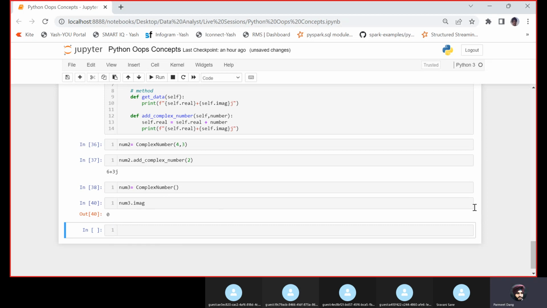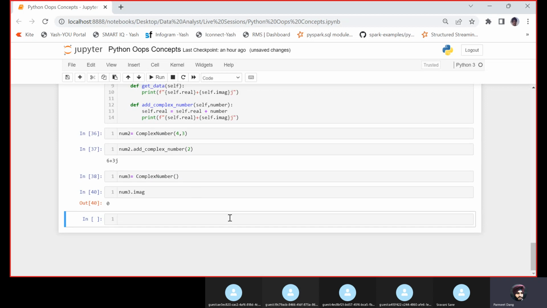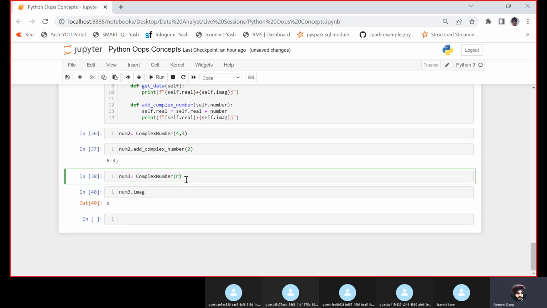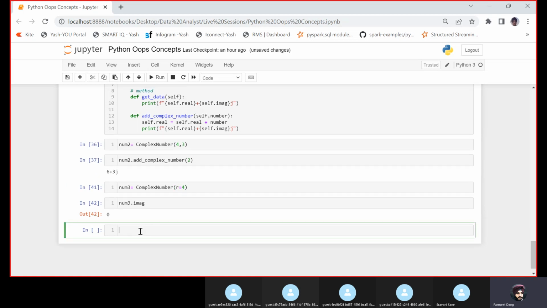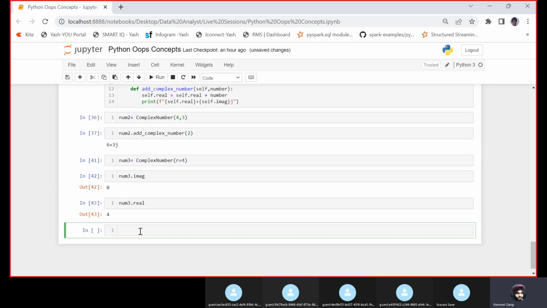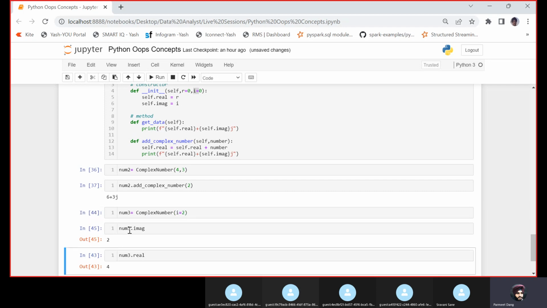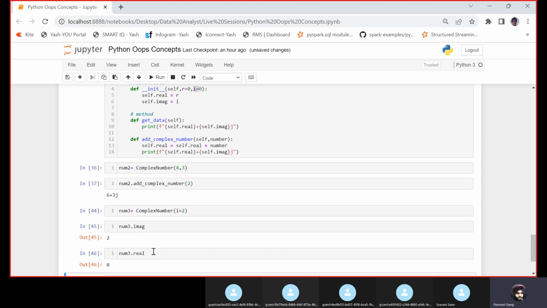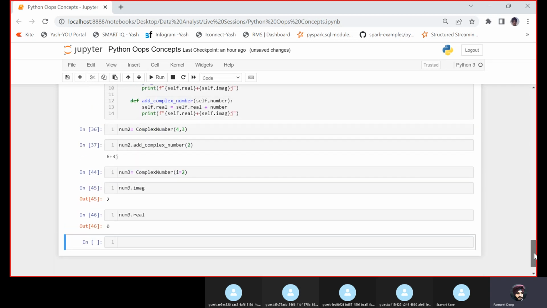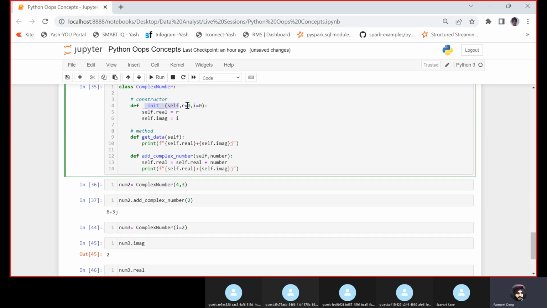Okay, I could also call this class with any one parameter. So let's say I only want to pass r equals to, let's say, 4. You would see that the imaginary part is 0, but the real part has the value. I can also invoke this using only the imaginary part. So let us give imaginary to 2. Now you would see that num3.image has 2, whereas num3.real, the real part, is 0, because we have initialized all these values and the constructor is taking care of these initializations.